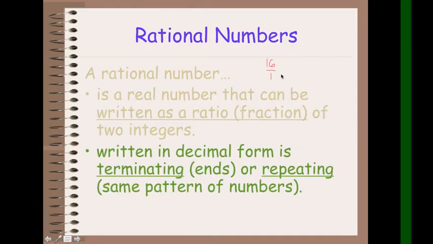A rational number written in decimal form is terminating or ends, or repeating with the same pattern of numbers. So, pwede rin siyang number na naka-decimal form. Halimbawa, 0.25. 0.25 is a terminating decimal. Ibig sabihin, meron siyang katapusan. So, rational number pa rin siya. Kapag naman repeating yung decimal, basta same pattern siya, siya pa rin ay tinatawag nating rational. Halimbawa,